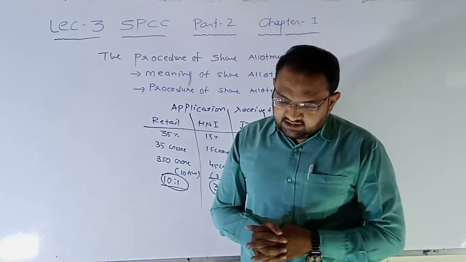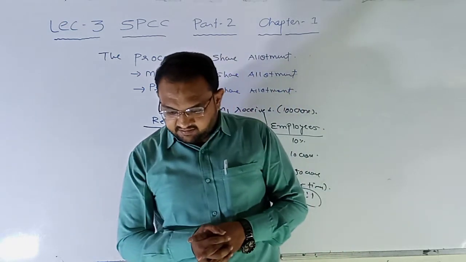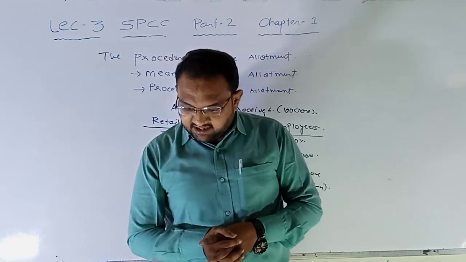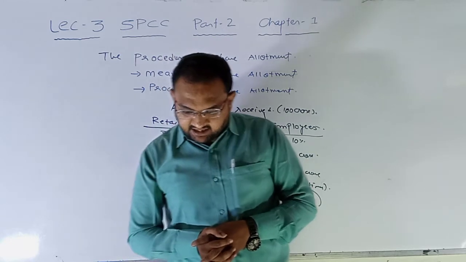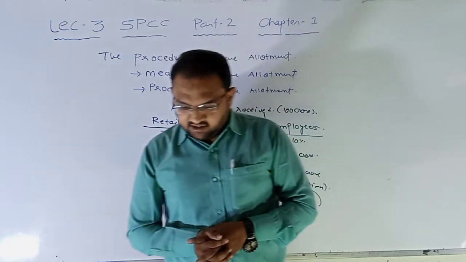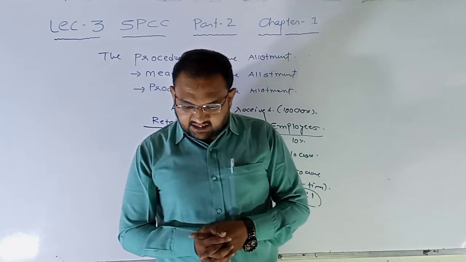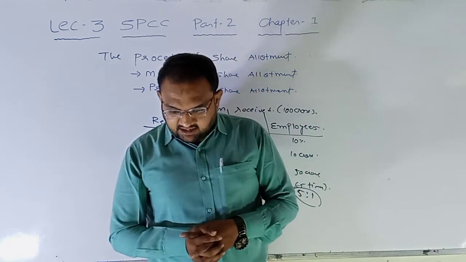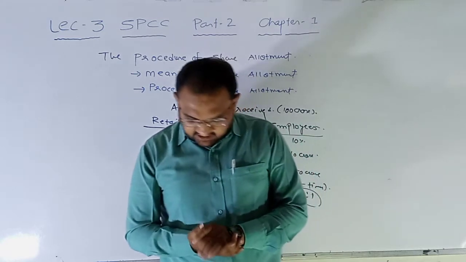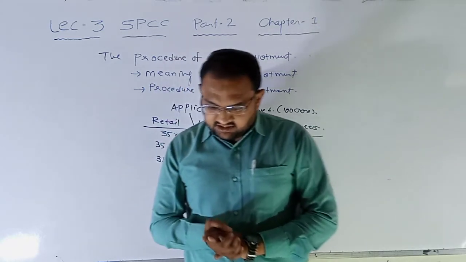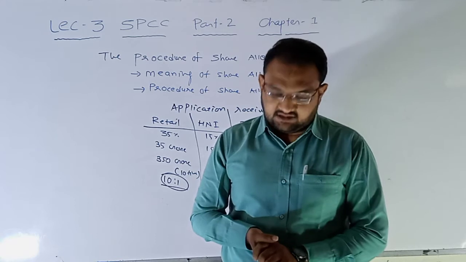8th and last stage: shares are credited to the demat account of applicants by the depository, and applicants are informed regarding share allotment through SMS and email by the depository and recognized stock exchange. Thereafter, the lead manager takes further actions to list the share on recognized stock exchanges.